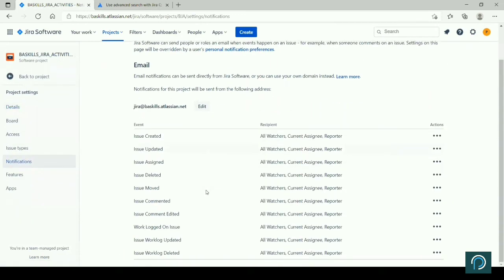Some notification settings that you want to edit, update, right? All these are notifications that you are currently getting. Issue created, you will get a notification. All those who are watcher, current assignee, reporter will get the notification. You can edit that notification also the way you want it. All these are controlled from here.